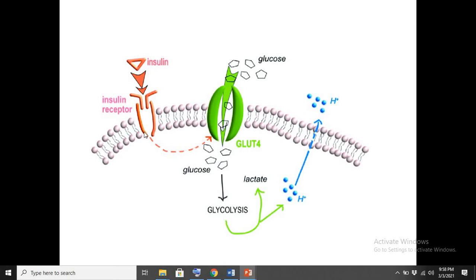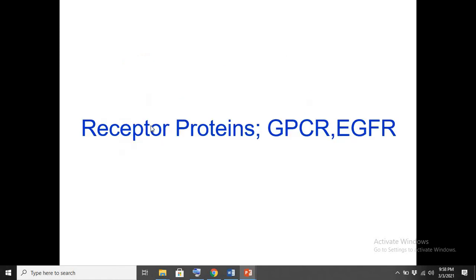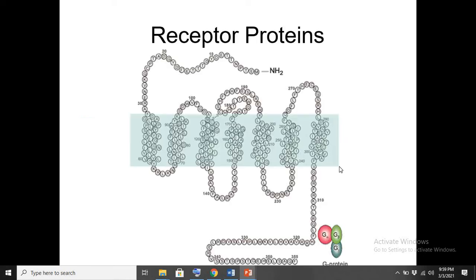I have already shown you that different receptors are also made up of protein. One special type of receptor is the G protein coupled receptor, that we say GPCR, and the epidermal growth factor receptor. So you can see how a receptor is formed and how protein can perform the function of a receptor.